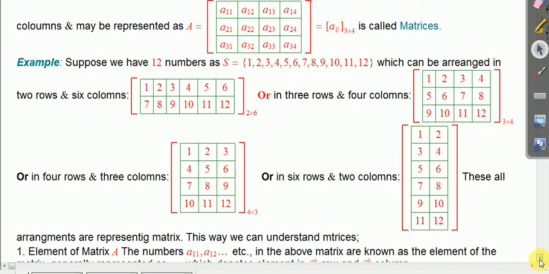These are all forms of a matrix. So it is clear now that a matrix is an arrangement of numbers. It may be real or complex.